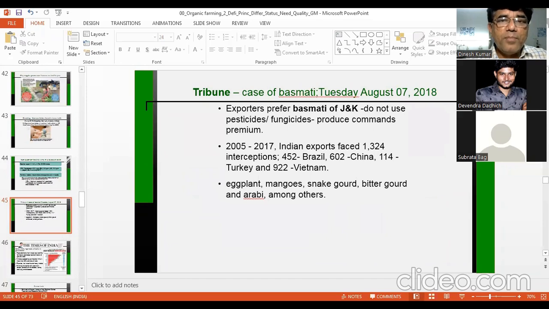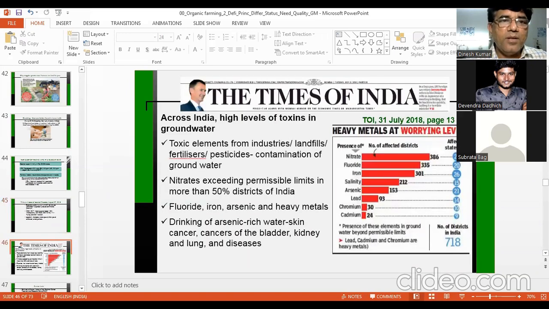Therefore, people prefer basmati from Jammu and Kashmir. The other countries who import our basmati prefer basmati from Jammu and Kashmir because they do not use much pesticide. They consider that pesticide use is lower in Jammu and Kashmir and their basmati is safe. So people prefer it.